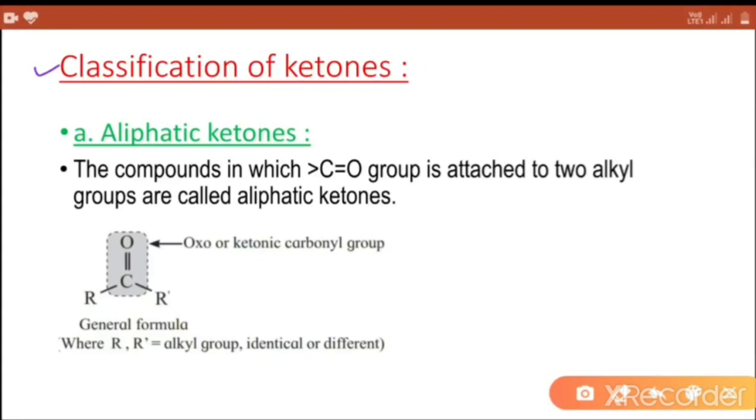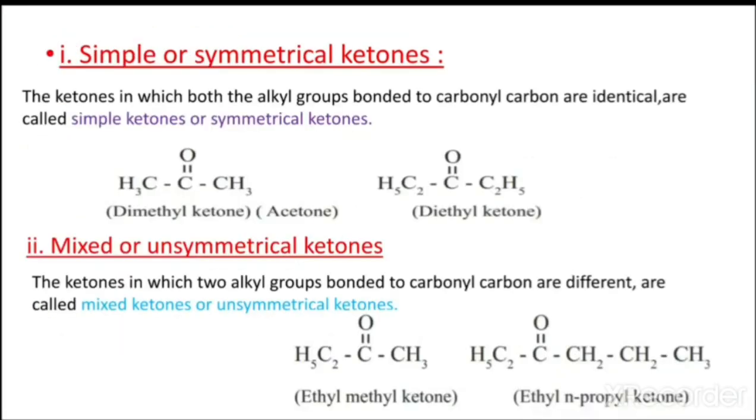Classification of ketones. First type, aliphatic ketones. The compounds in which CO group is attached to two alkyl groups are called aliphatic ketones. General formula RCOR dash, and the functional group is called oxo or ketonic carbonyl group, where R and R dash are alkyl groups which are identical or different.